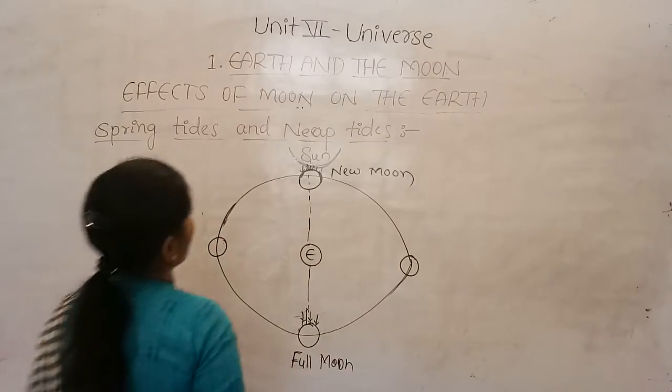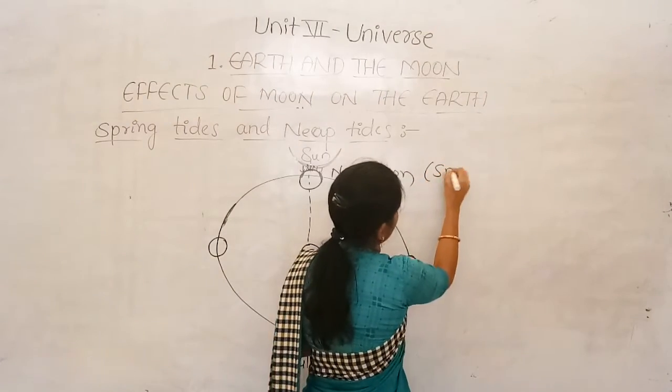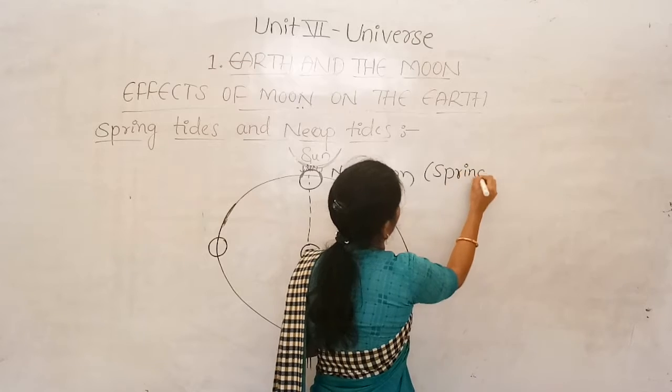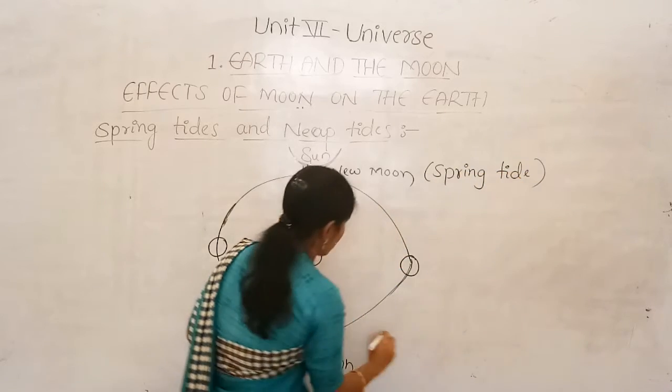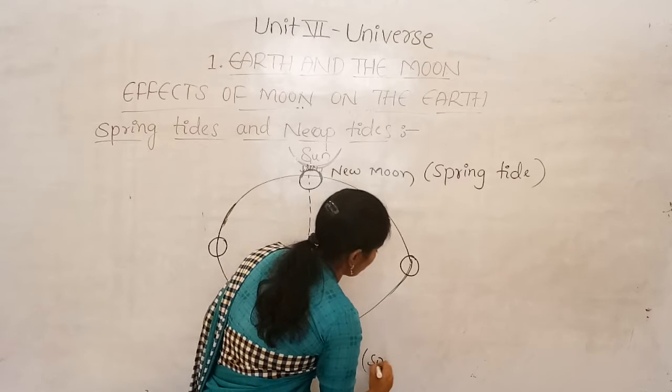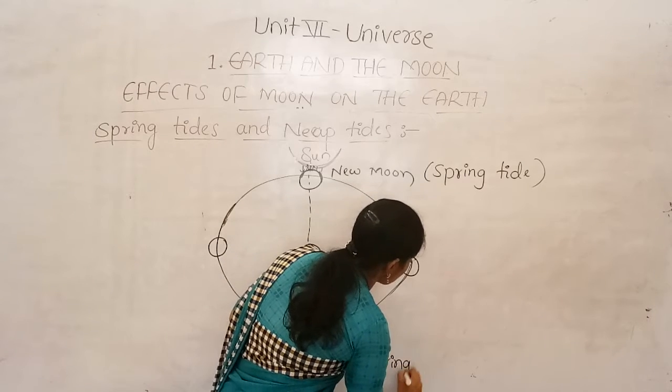So here we can observe the spring tides on the full moon and new moon. On the full moon also we can observe the spring tide.